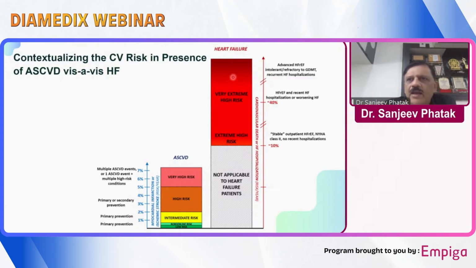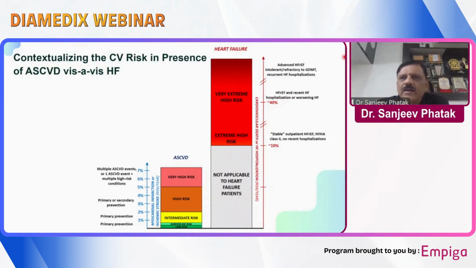Compared to that, if a patient has developed heart failure, he is at a very significantly increased risk of mortality, starting from 10% to 40%, depending upon the status of his LV function and status of his therapy, whether the patient is responding to the therapy or not, how frequently he is needing hospitalization and all that.